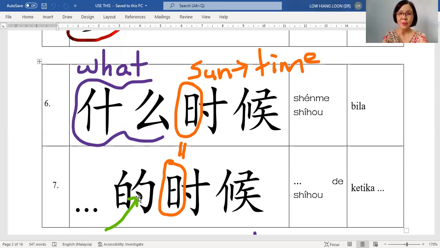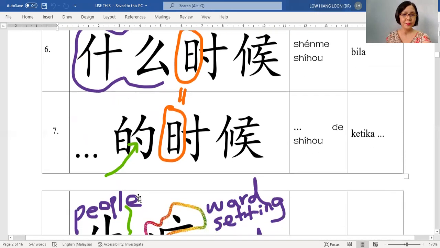Okay, 好的. So 老师 will proceed to number 10, and then 老师 will check if you have remembered some of them. Okay, let us proceed.